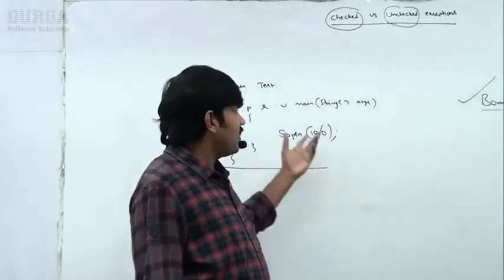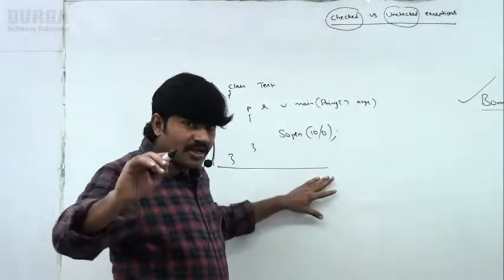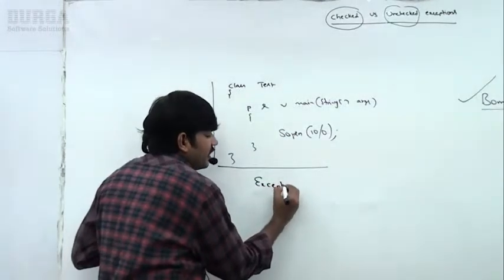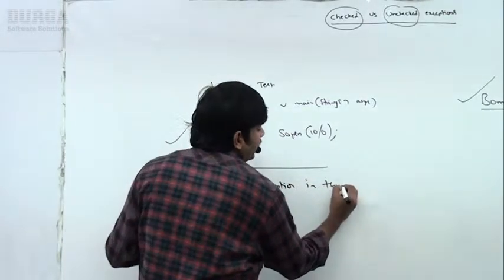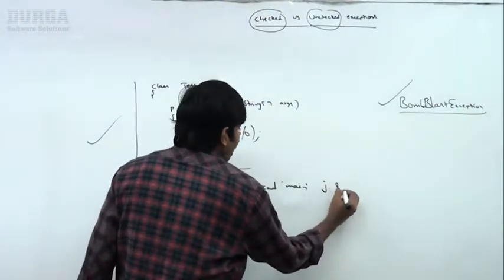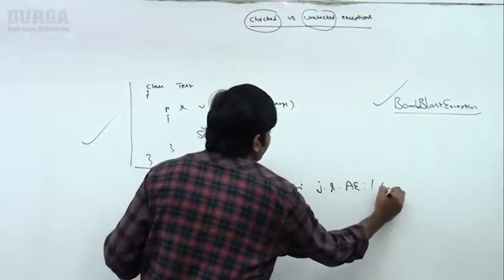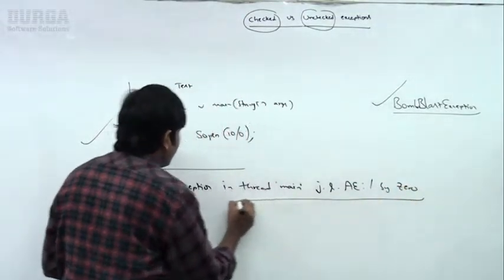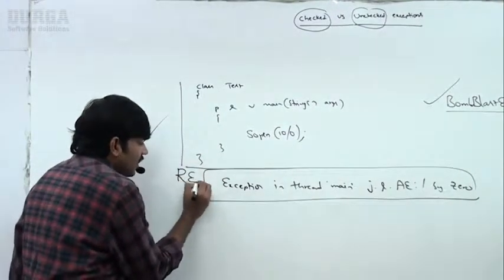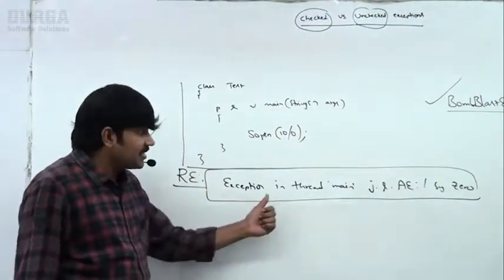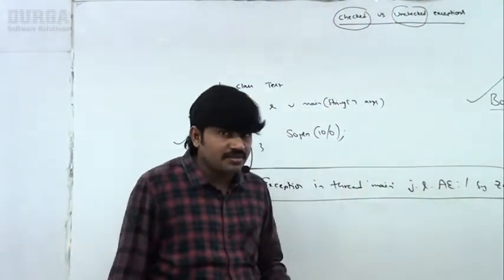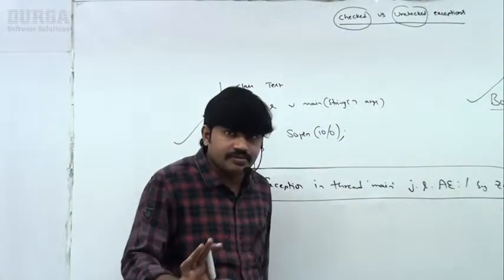Best example, ArithmeticException: no compile time error, but at runtime, exception in thread main, java.lang.ArithmeticException: division by zero. This is not a compile time problem. This is the problem at runtime. It is a runtime exception, right? That's why ArithmeticException is not a checked exception. It is an unchecked exception. Clear, right?